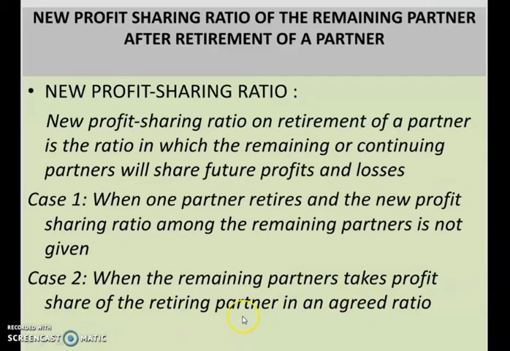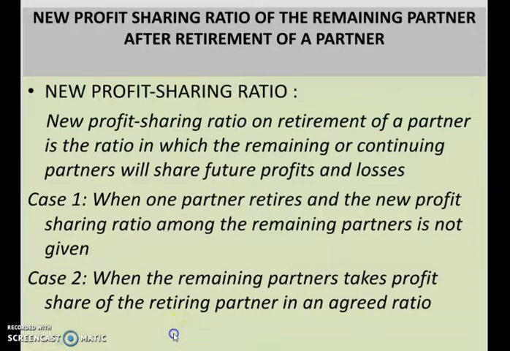So once the retiring partner has left, his share will be left over there, isn't it? So what happens, the remaining partners, they will distribute that share of the retiring partner in some agreed ratio. For that also they prepare an agreement, and as per that agreed ratio they will share the profit share of the retiring partner.